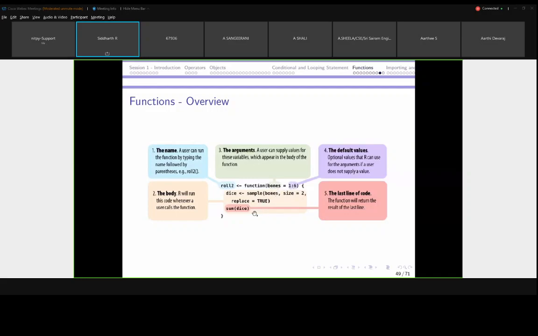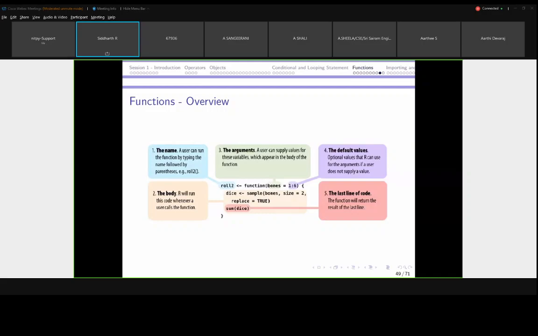One more point I forgot to tell about the function. If you are coming from C or C++, you have used a return statement to provide the output, right?